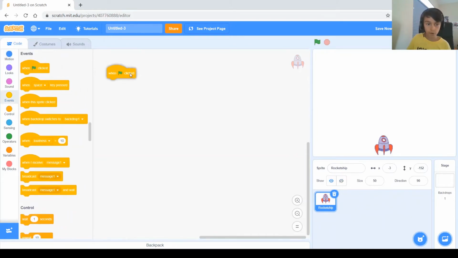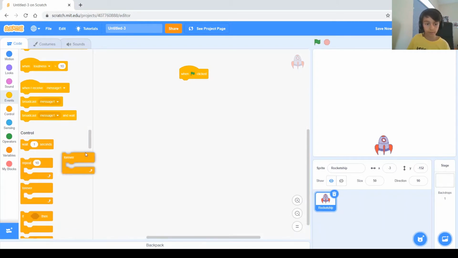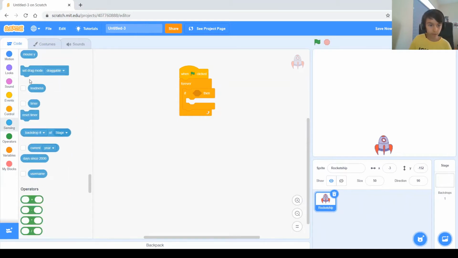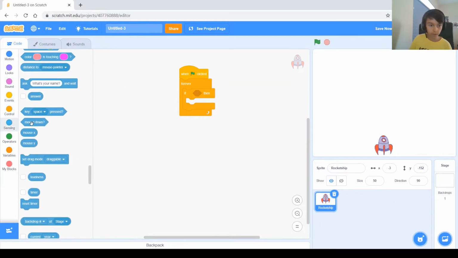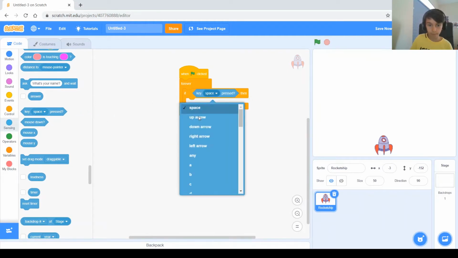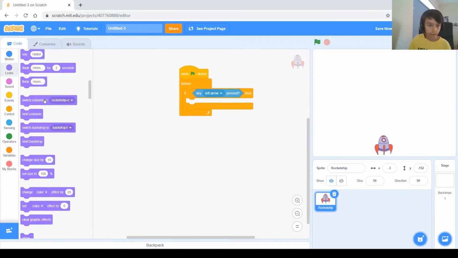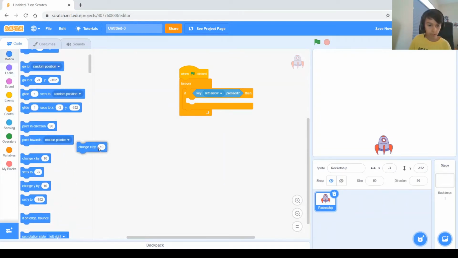So we need the when green flag clicked. It needs to do something forever. So get the forever block. And we need first to do like if left key pressed, then go to the left. If right key pressed, then go to the right. So if key left arrow pressed, then we need to change the X of the rocket, right? So change X by -10 and duplicate that.